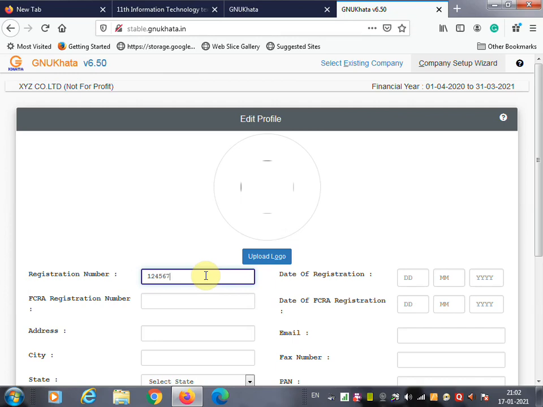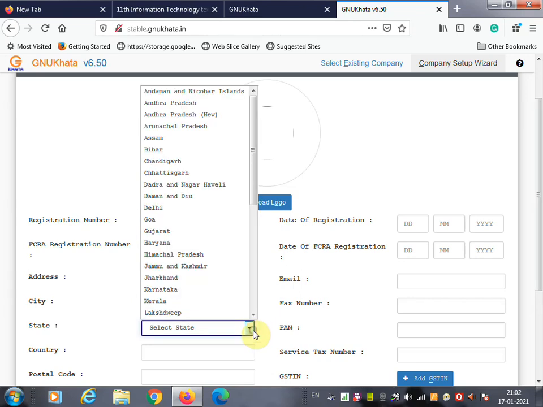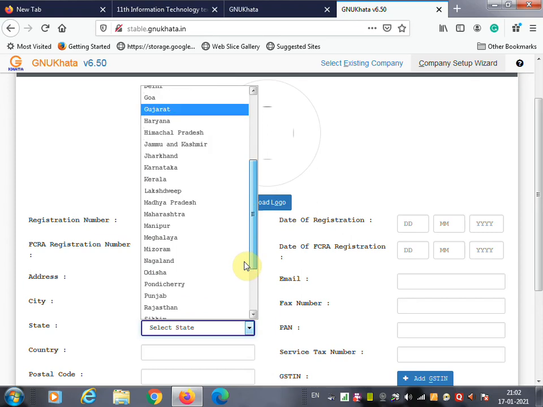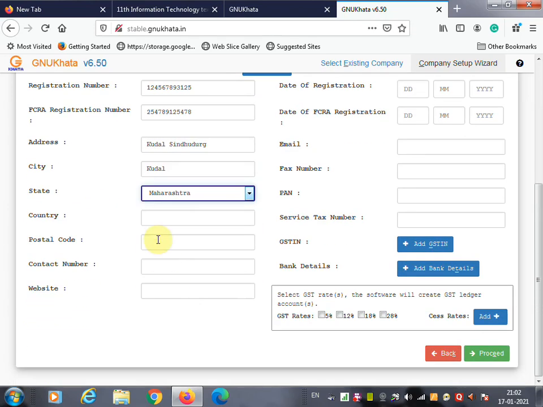Here you can enter the registration number of your company, then the FCRA registration number, then the address of the company, city, then you are going to select the state, which state your company is in, meaning which state you are working in. For example, Maharashtra. Then you are going to enter the name of the country,